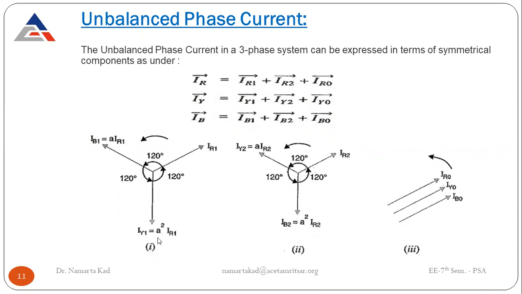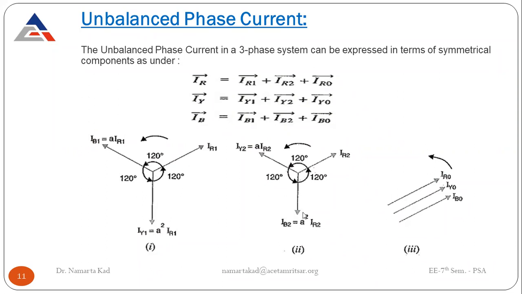So it is A square IR1. And similarly, IB1 is A into IR1. So that means it is 120 degrees displaced in the anti-clockwise direction. So that's why it is simply multiplied by A, and IY is multiplied by A square.